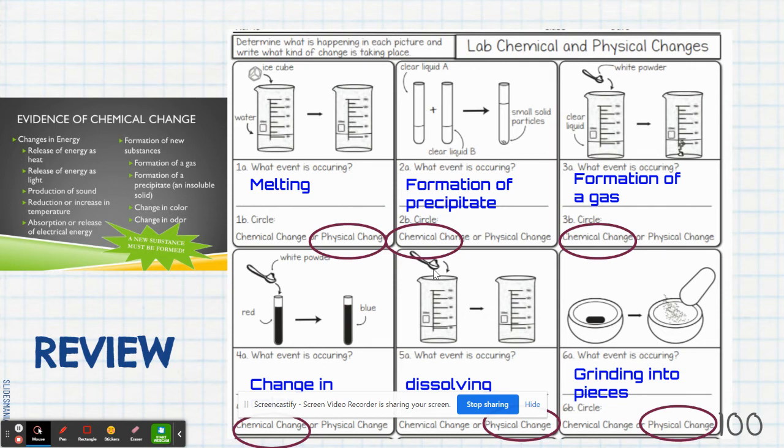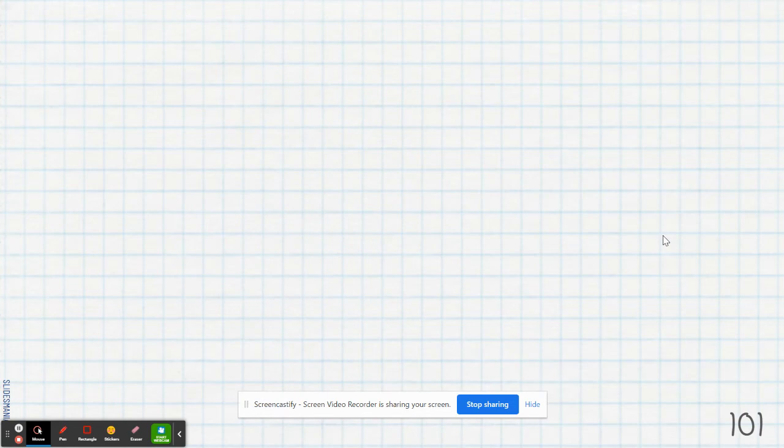Here we've got, I don't know if that's sugar or salt or some other material being dissolved. And dissolving is a physical change. And here it looks like we're taking some sort of object and then grinding it up. And that too is an example of a physical change. Really liked these pictures, thinking about it that way.